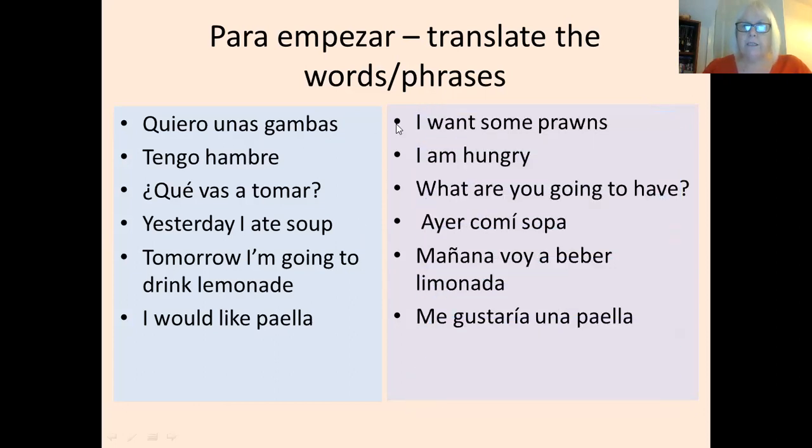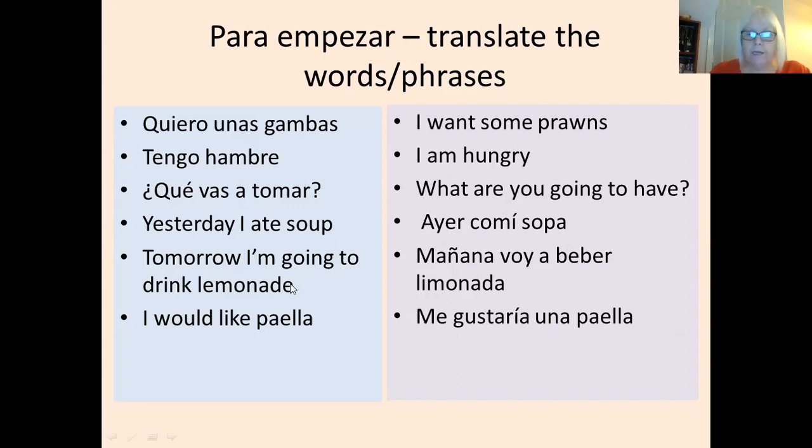Quiero unas gambas. I want some prawns. Tengo hambre. I'm hungry. ¿Qué vas a tomar? What are you going to have? Yesterday I ate soup. Ayer comí sopa. So the preterite tense of an ER verb, the endings are í, iste, ió, imos, isteis, ieron. So it's ayer comí sopa.